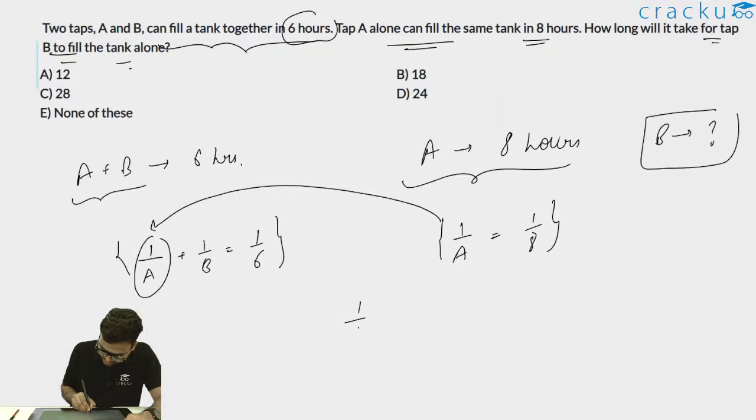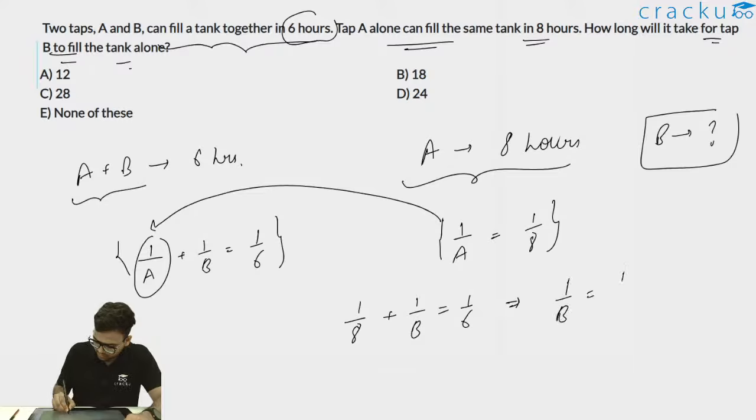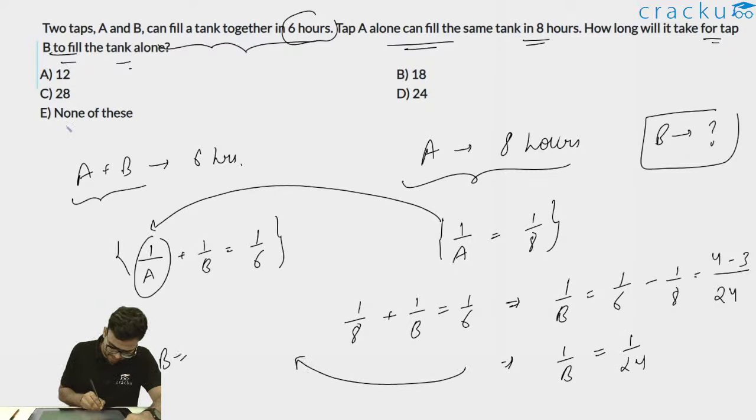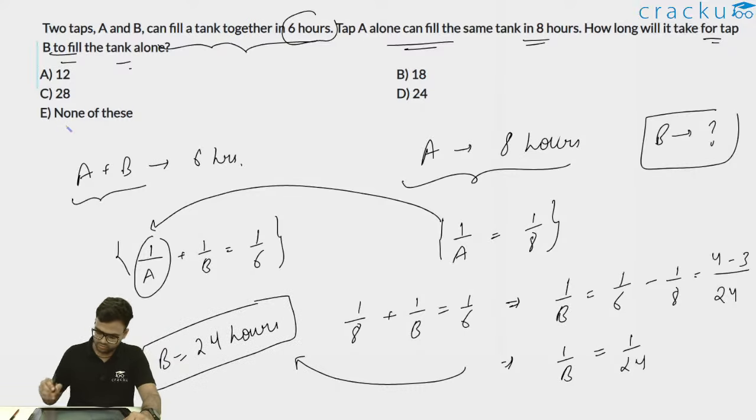So this will become 1/8 + 1/B = 1/6. This implies that 1/B = 1/6 - 1/8. If we take the LCM here, the LCM will be 24, and therefore this will be 4 minus 3, since 4 sixes are 24 and 3 eights are 24. And thus we'll get 1/B = 1/24, or I can say B will take 24 hours. B will take 24 hours when it is filling the tank alone. If you have any doubt in this, you can ask.